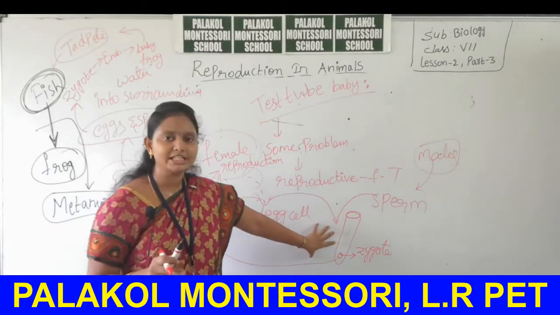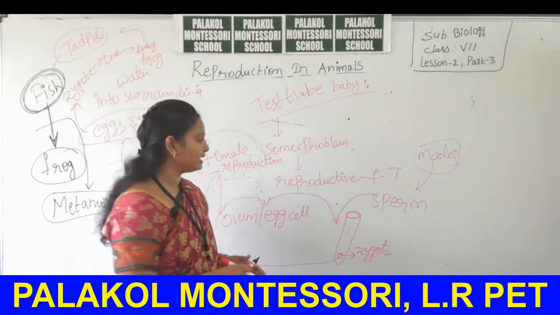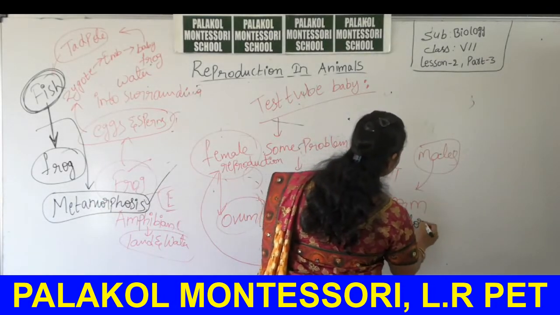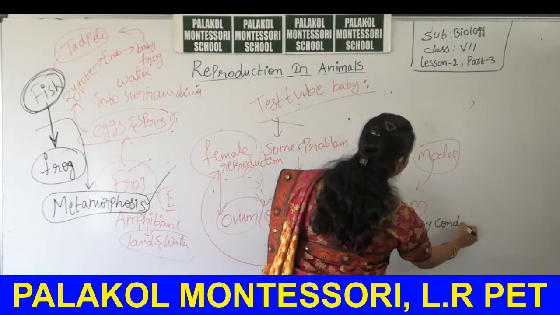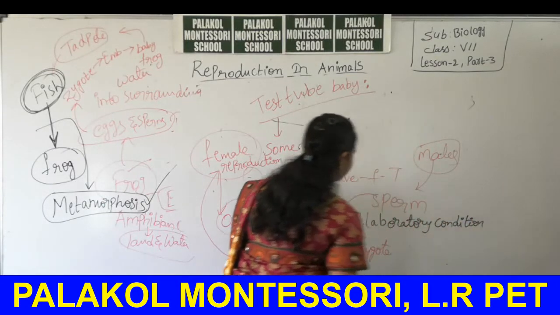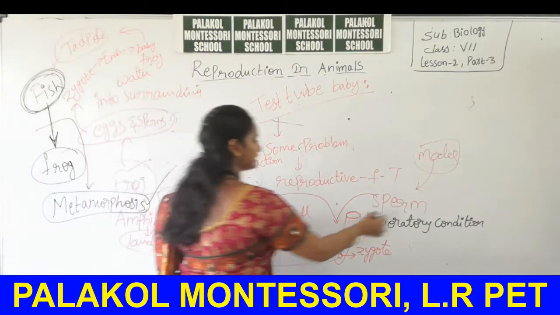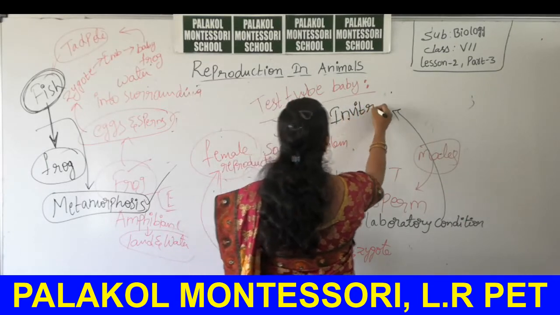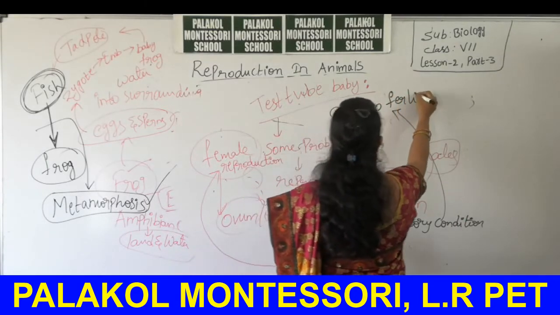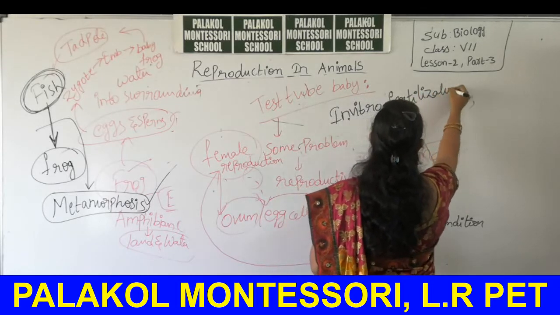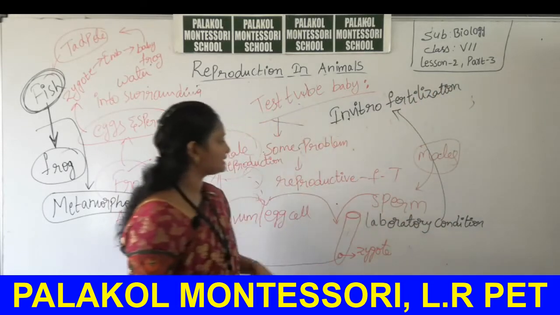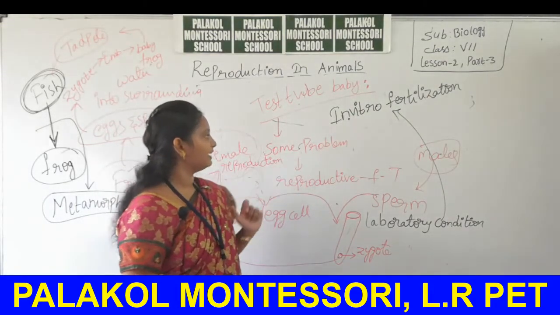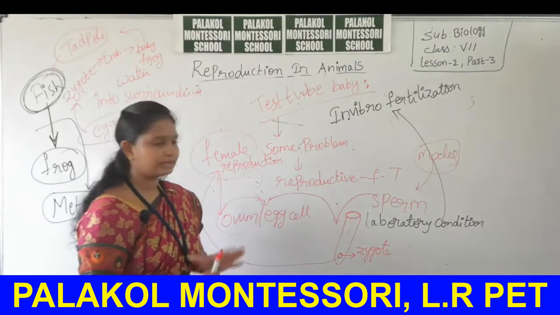Okay, zygote formation takes place inside the test tube by using laboratory conditions. So this type of fusion in the laboratory conditions, it is named as in vitro fertilization. The fusion of male and female gametes takes place in laboratory conditions, that is inside the test tube. So that is called as in vitro fertilization. Is it clear, students? Okay.